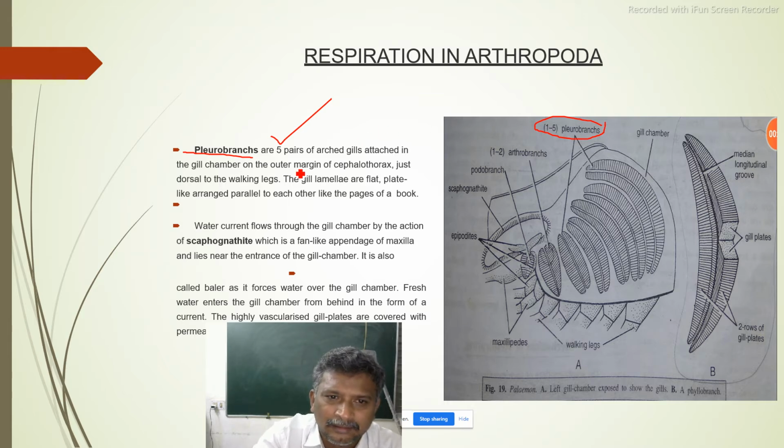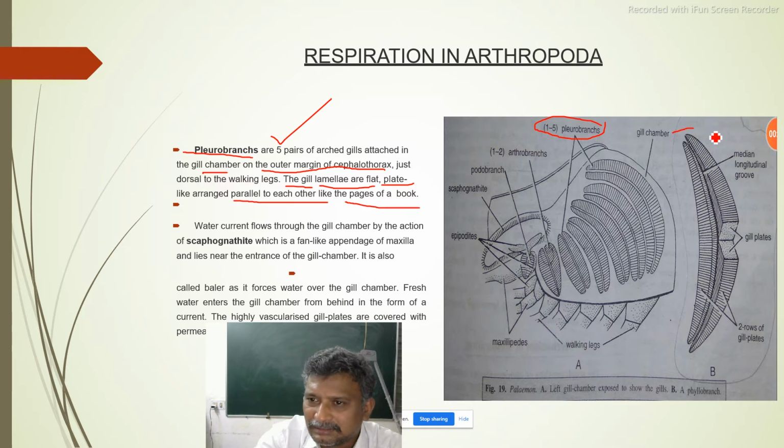Okay. Pleuro generally means lateral sides. So these gills are attached in the gill chamber on the outer margin of the cephalothorax. These 5 pairs of gills are present on the outer margin of the cephalothorax. The gill lamellae are flat, plate-like, arranged parallel to each other like the pages of a book. So this is called a